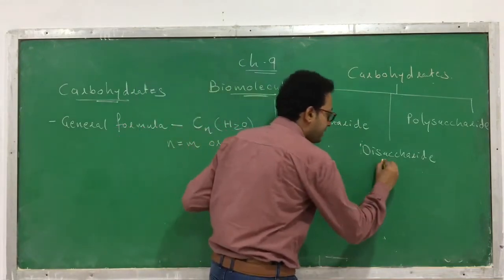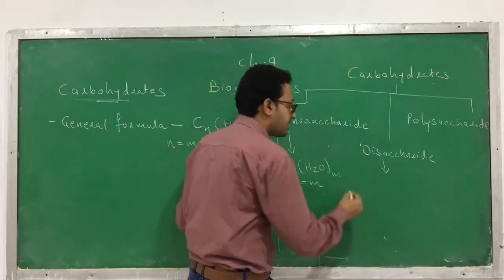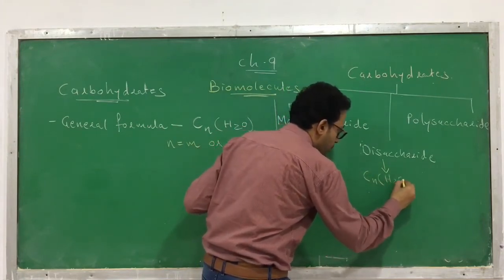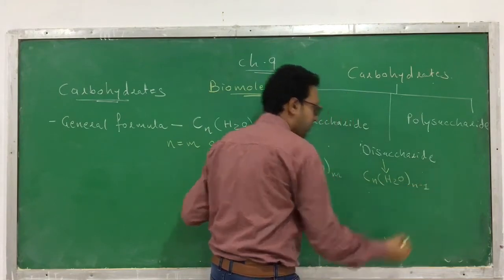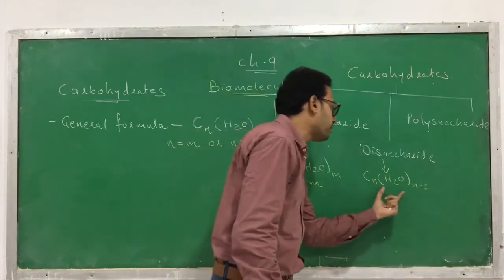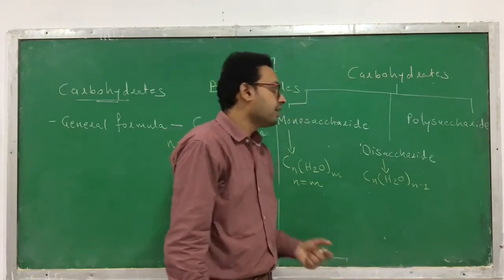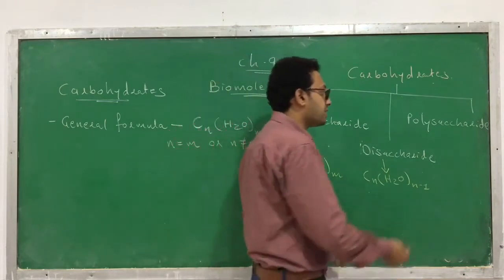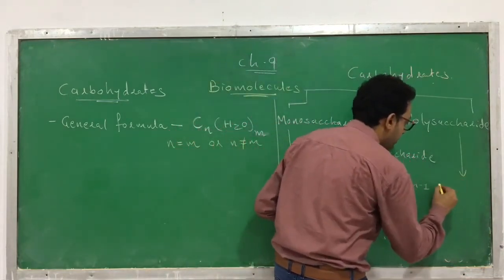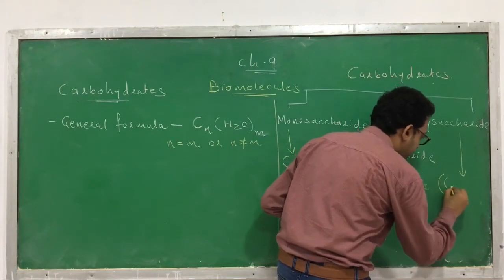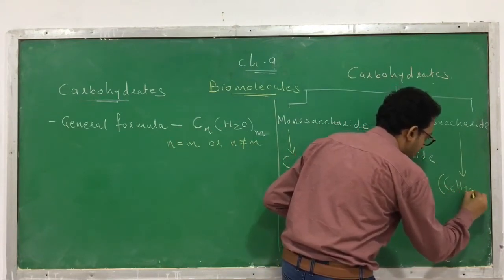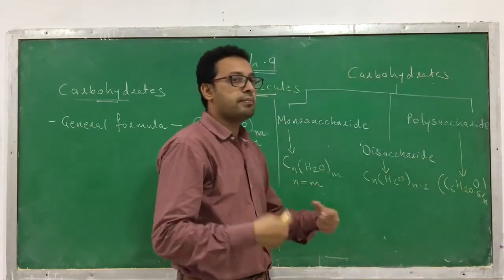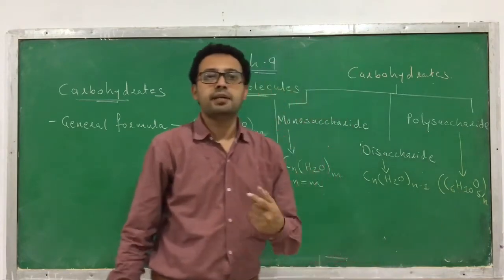In case of disaccharide, the general formula is CnH2On-1, where n is the number of carbon atoms. Next, polysaccharide. What is the general formula of polysaccharide? The general formula of polysaccharide is C6H10O5n, where n is the number of units.